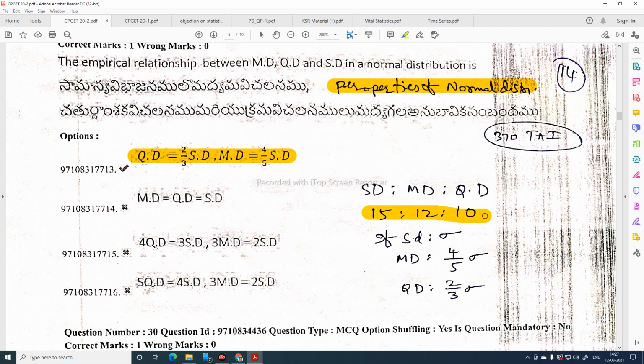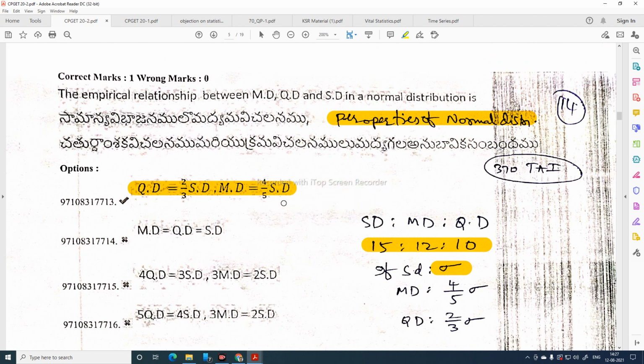This is in this ratio. If SD is equal to sigma, then mean deviation is equal to 4 by 5 sigma, and quartile deviation is equal to 2 by 3 sigma. This is the relationship. This is from properties of normal distribution. Whereas for normal distribution, mean is equal to median is equal to mode.